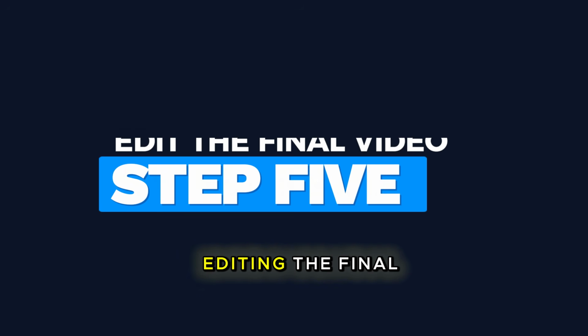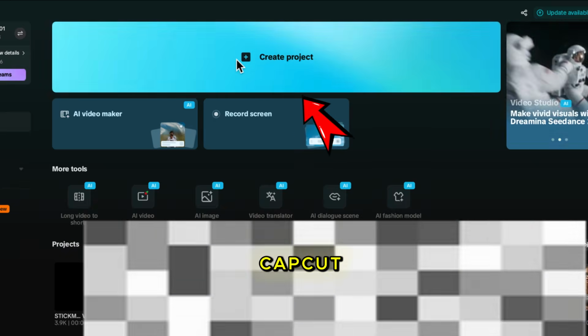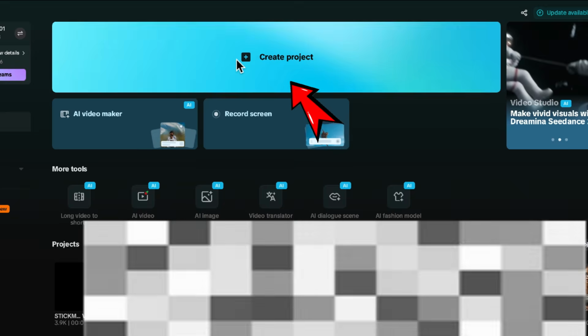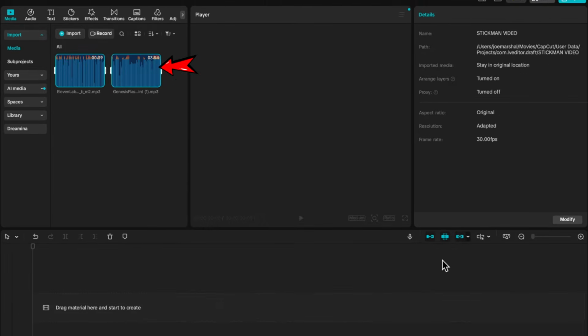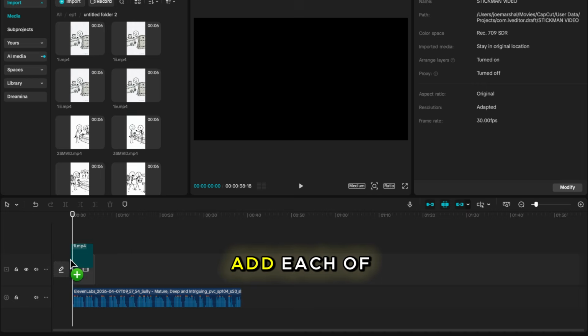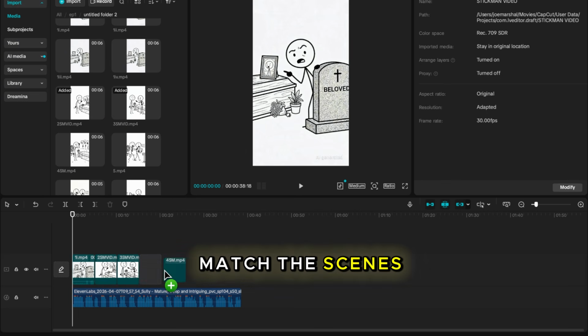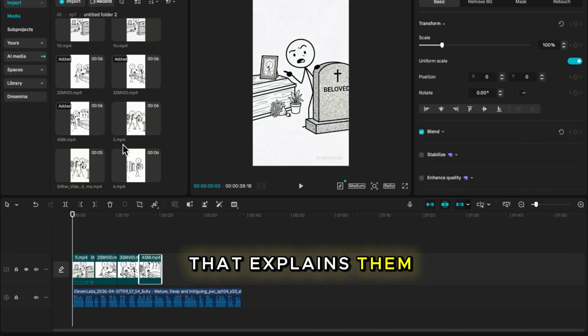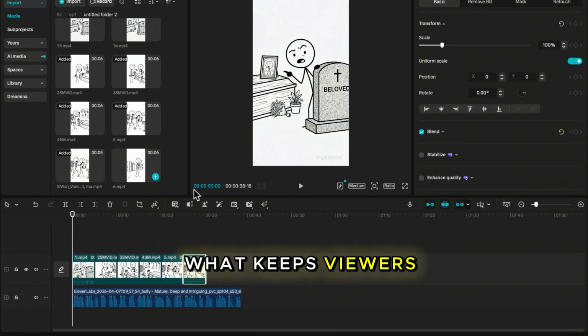Step 5, editing the final video. Now open your video editor. You can use CapCut. Very beginner friendly. Start by importing your voice over audio. Then add each of your animated clips in the correct order. Match the scenes with the part of the narration that explains them. Take your time here. Good pacing is what keeps viewers watching till the end.